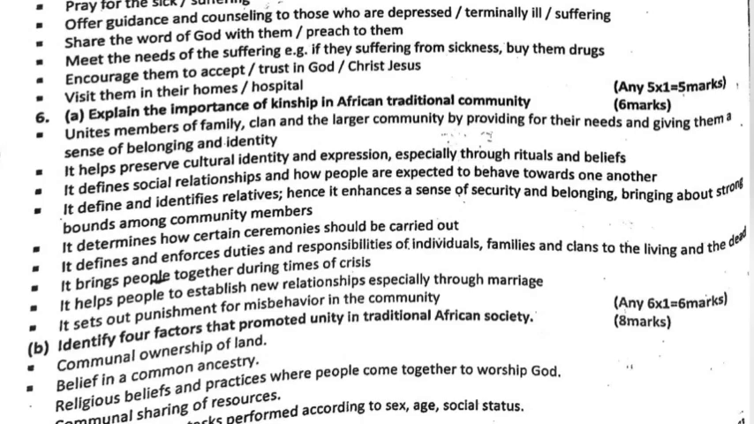Question 6a. Explain the importance of kingship in African traditional society. Unites members of family, clan and larger community by providing for their needs and giving them a sense of belonging and identity. It helps preserve cultural identity and expression, especially through rituals and beliefs. It defines social relationships and how people are expected to behave towards one another. It defines and identifies relatives, hence it enhances a sense of security and belonging, bringing about strong bonds among community members. It determines how certain ceremonies should be carried out.